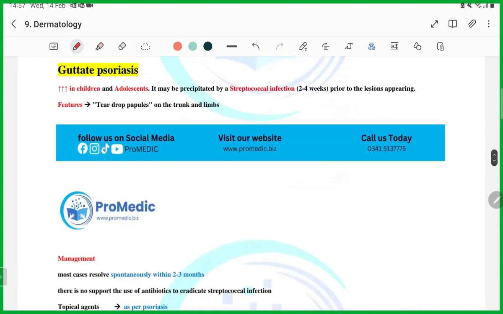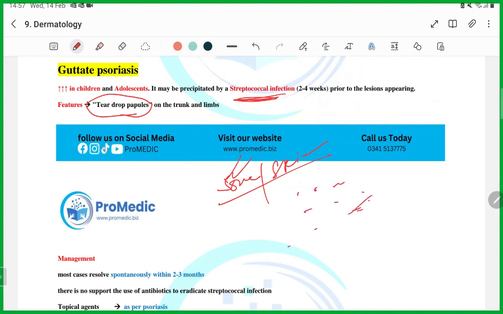Okay, this one is important, guys. I told you that teardrop papules will be there. This will be very typical. A child who has a sore throat, they will not give you streptococcal infection. They are going to give you a sore throat or skin infection, something like that. Mostly it will be a sore throat. And after that, the patient has developed multiple papular rash or plaque-like rash on the skin, which appear as dewdrops.